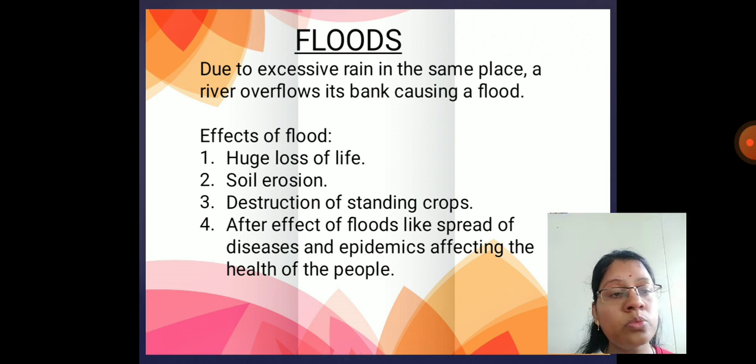Why are diseases spread? Because the water is stagnant for quite a period of time, and that is called an epidemic. Epidemic means a type of disease spread in a community for quite a duration of time that affects the health of the people.